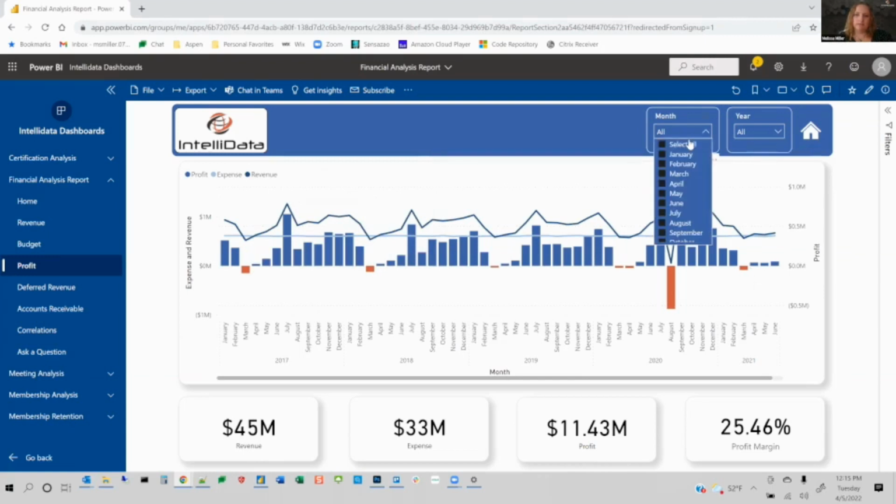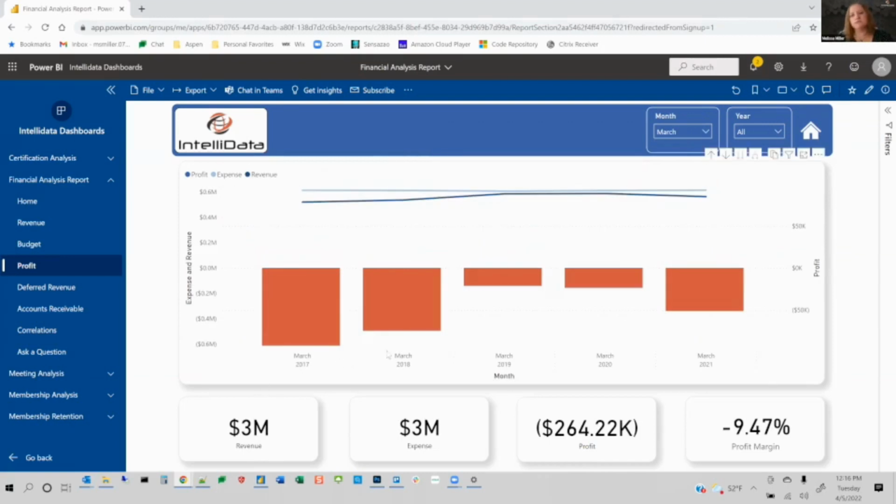If I'm at APA, I might say, I just want to look at March. And when you do that, you'll see that their deficits were decreasing annually, but now, starting in 2020, 2021, they are having higher deficits again. And so the leadership team really decided to look into that. What they found is that a large percentage of their membership are accountants, and March is a really busy tax season, and they're not interested in going to classes. They don't want to do fundraising campaigns or really anything new. They really just want to get through March.